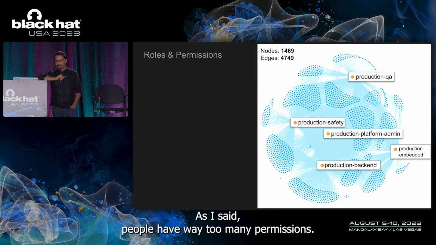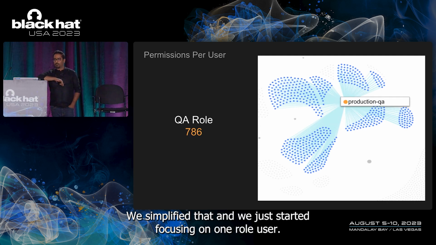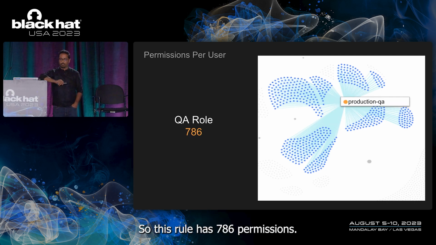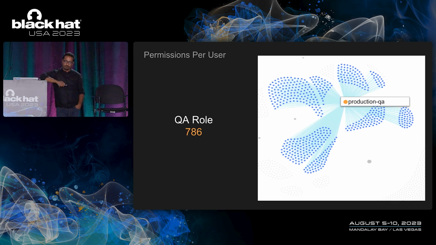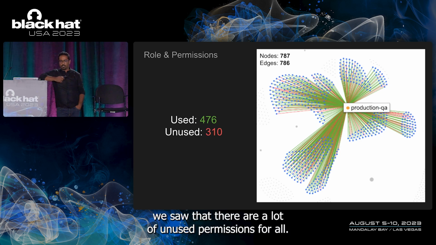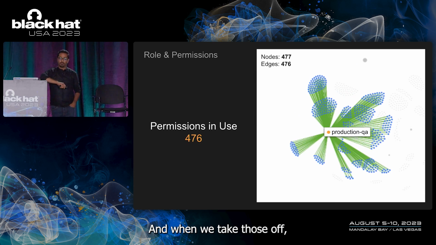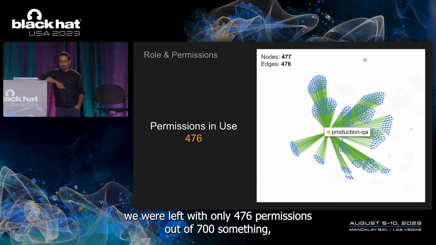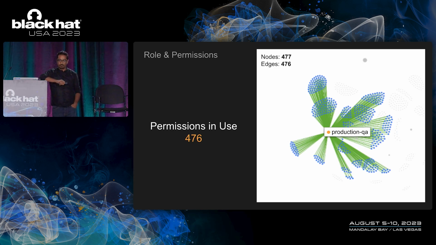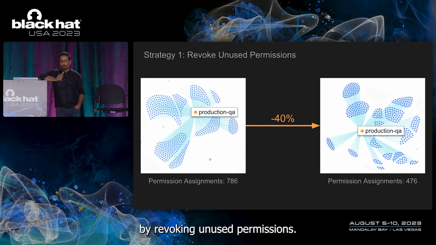So this is our starting point, as I said. People have way too many permissions. We simplified that and we just started focusing on one role, QA. So this role has 786 permissions. And when we created red and green edges to differentiate between used and unused permissions, we saw that there are a lot of unused permissions for the QA role. And when we take those off, we were left with only 476 permissions out of 700 something, which means we were able to reduce the number of permissions for the QA role by 40% by just this one simple strategy, by revoking unused permissions.